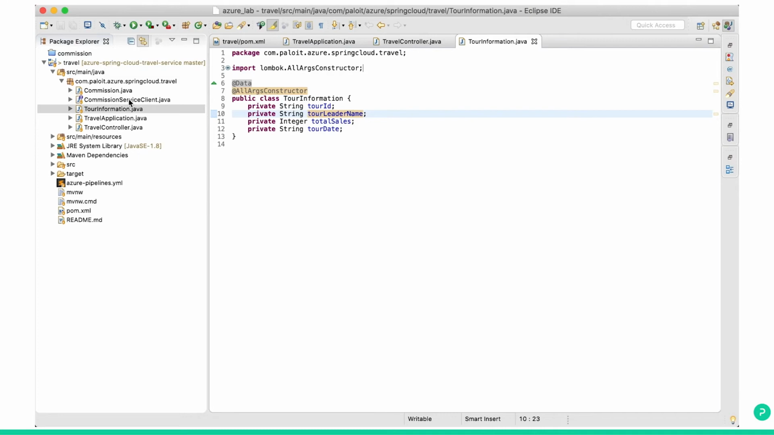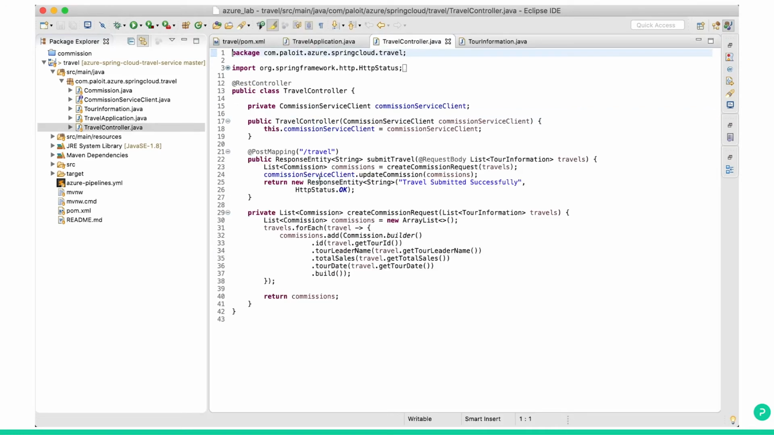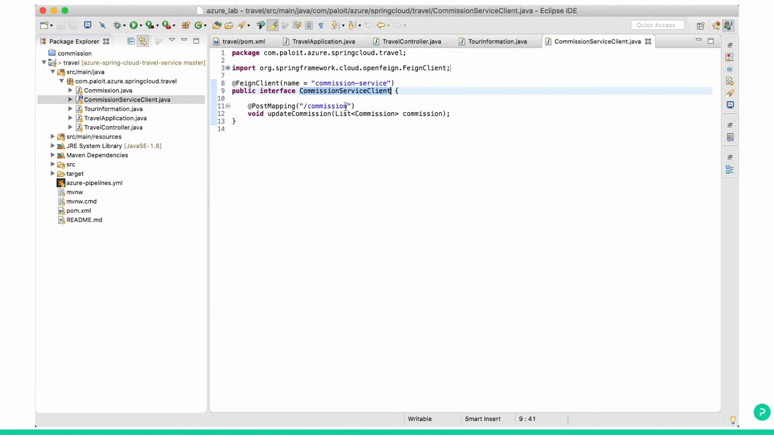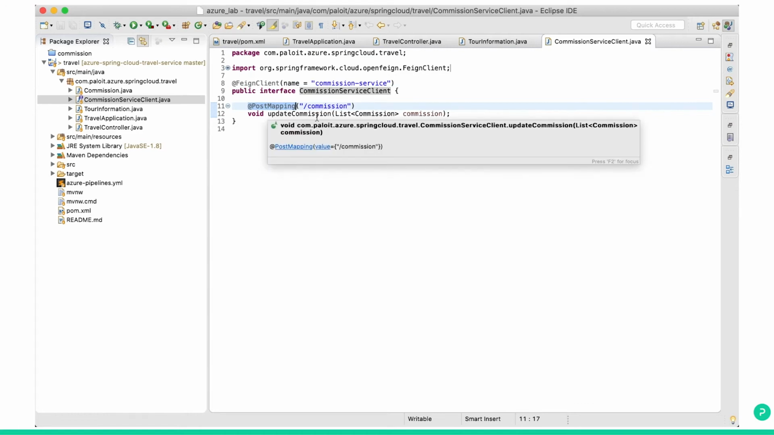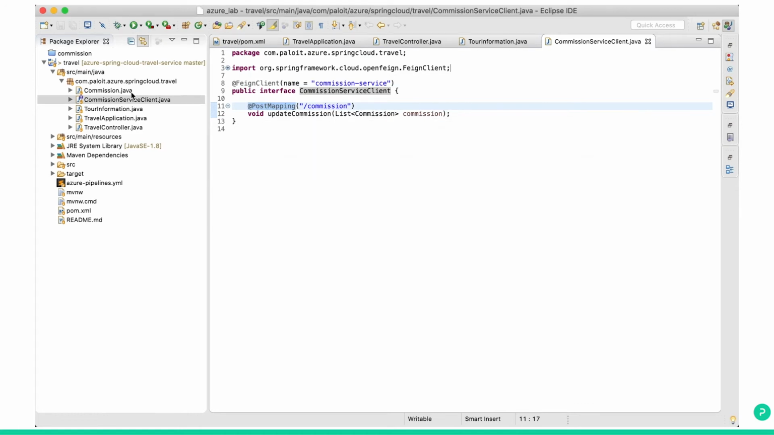Here one thing you need to note: how the travel application is calling the commission application. You go to the travel controller, you can see there is a commission service client. You click commission service client. Here I have mentioned Feign client and the name is commission service, and this is the interface type. Here we have a post mapping /commission and the method name is update commission. So as soon as the request comes to the travel application with tour information, it will call the commission application via Feign client.